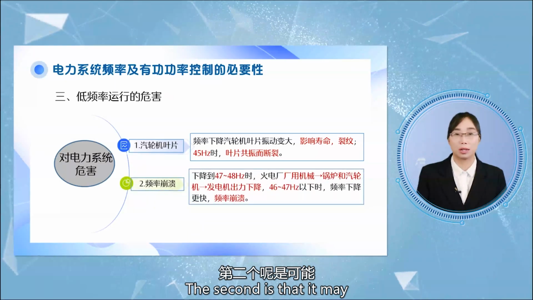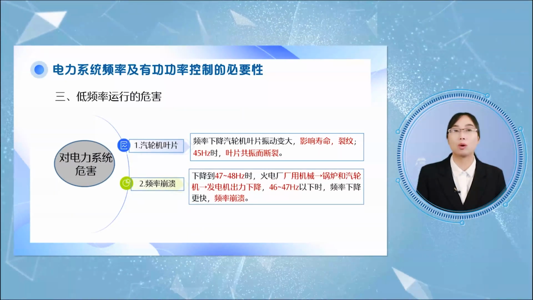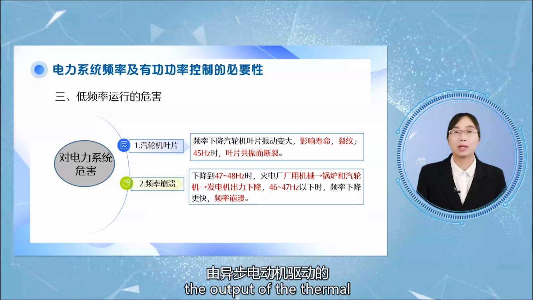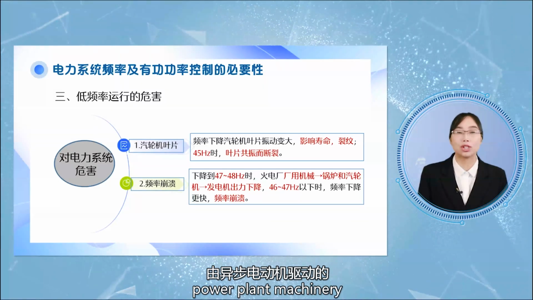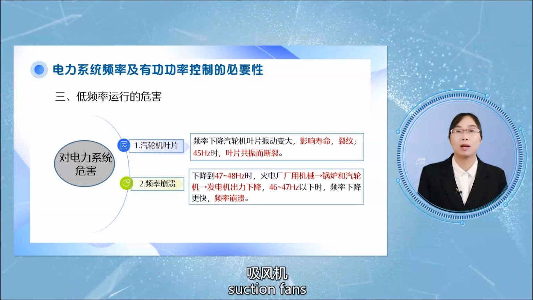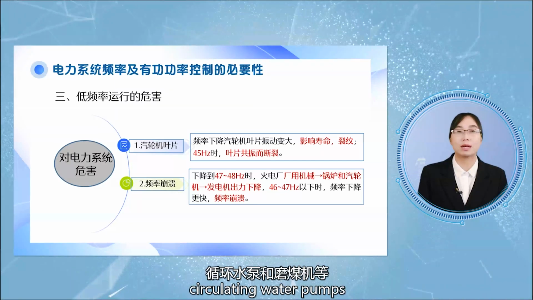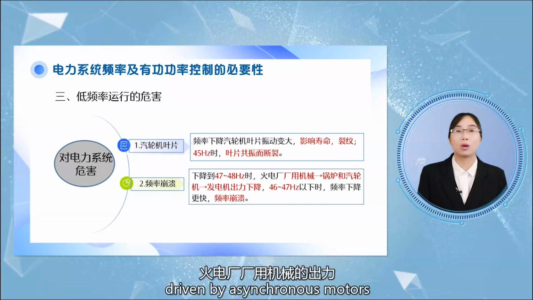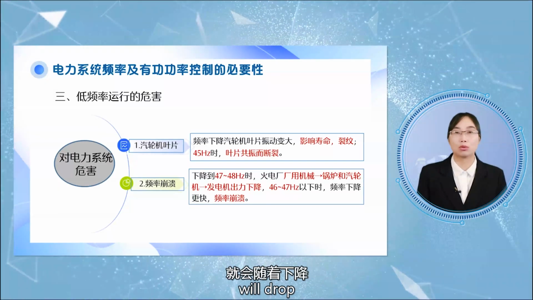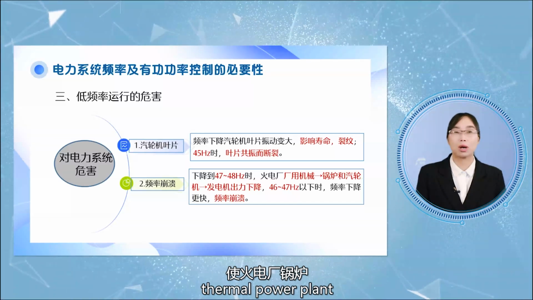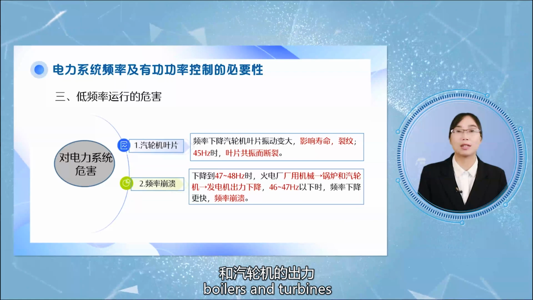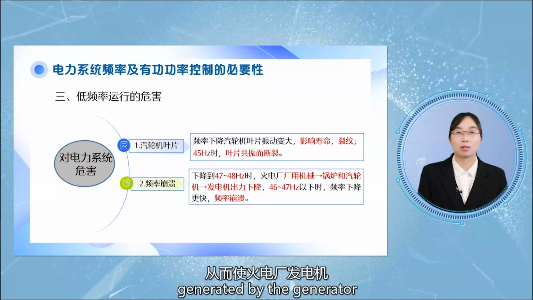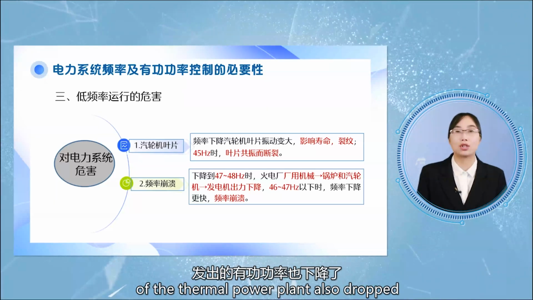The second is that it may cause the system frequency collapse. If the frequency drops to 47 to 48 Hz, the output of the thermal power plant machinery, such as blowers, suction fans, feed pumps, circulating water pumps, and coal mills, etc., driven by asynchronous motors, will drop, so that the output of the thermal power plant, boilers, and turbines will also drop, so that the active power generated by the generator of the thermal power plant also drops.